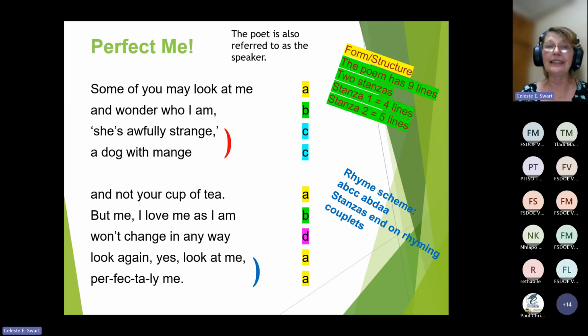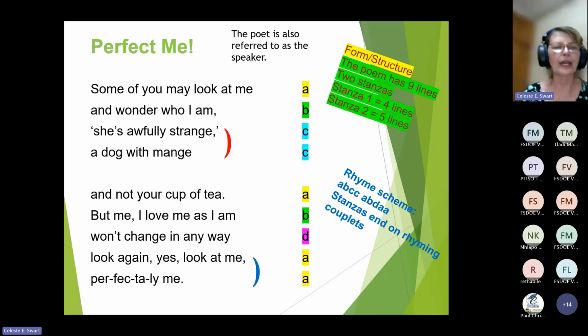So we see that both of these stanzas end on a rhyming couplet. That's what we call when 2 lines rhyme with one another. Then they form a couplet. And both stanzas here end on a rhyming couplet. And then the rhyme scheme is, remember we use the alphabet. We use small letters, so it's A, B, C, C, A, B, D, A, A. So now we know that's what our structure looks like.